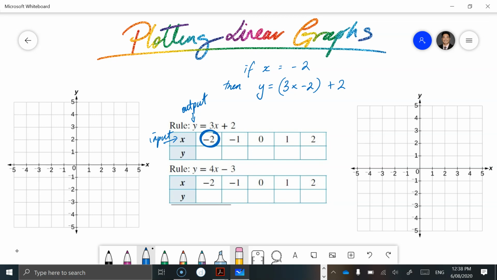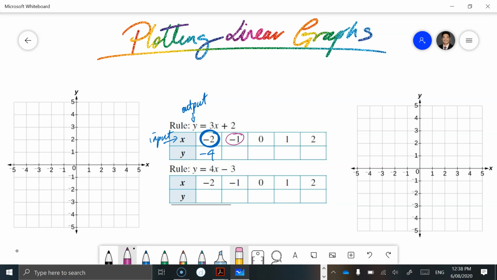We've got 3 times -2, which is -6. Then we're going to add 2 after that, which gives you -4. So y is equal to -4 when x is -2. Okay, so let's apply this to a couple others and work it out with